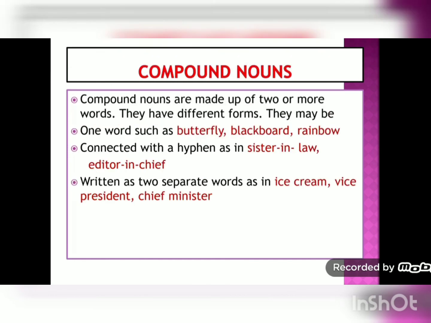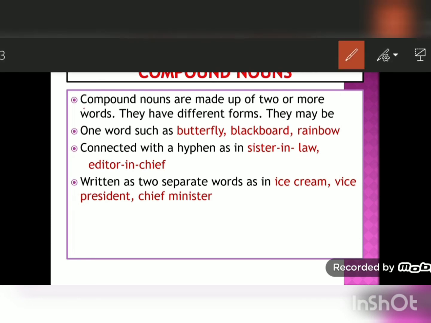Next is compound nouns. Compound nouns are made up of two or more words. So they have different forms. How are these compound nouns formed? They can be one word. For example, butter plus fly, butterfly. Black plus board, blackboard. Rain plus bow, rainbow. So these are used as single words. We join two words to make one word.